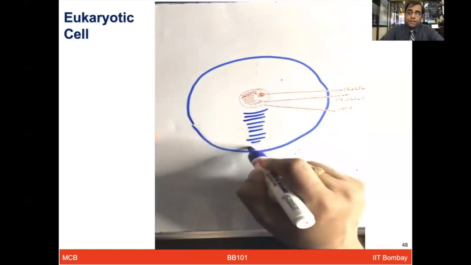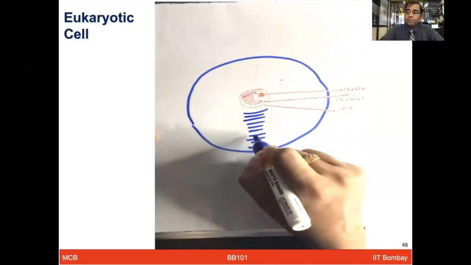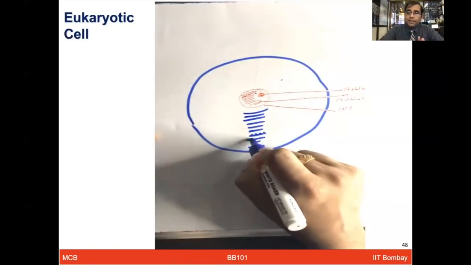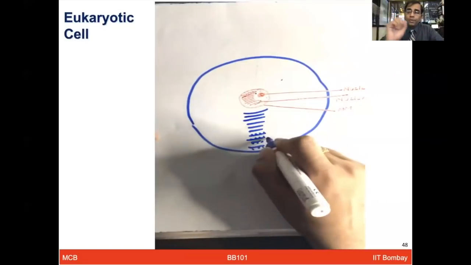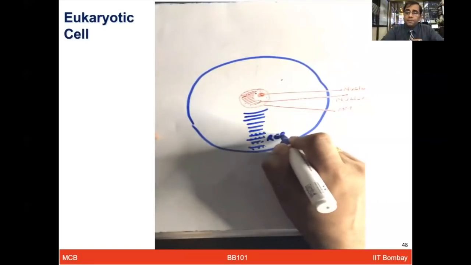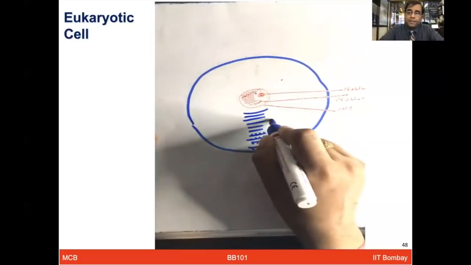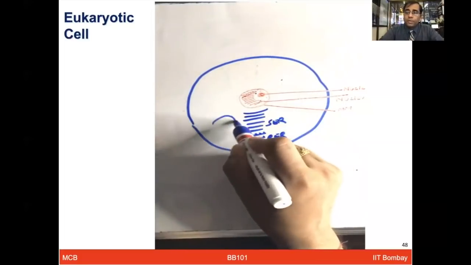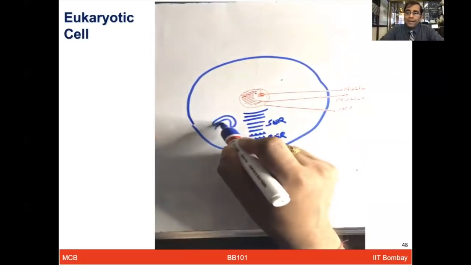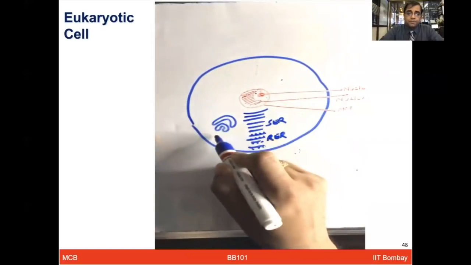Additionally, we have other endomembranous structures like the endoplasmic reticulum. Sometimes ribosomes are on top of the ER, which is known as rough endoplasmic reticulum or RER, or smooth endoplasmic reticulum, where no ribosome is attached.